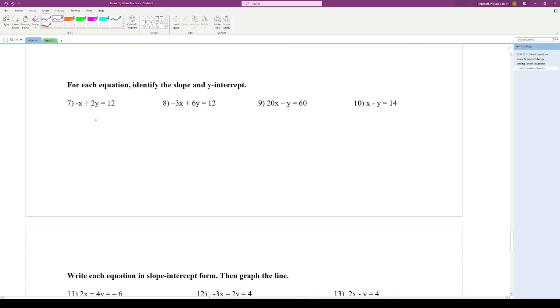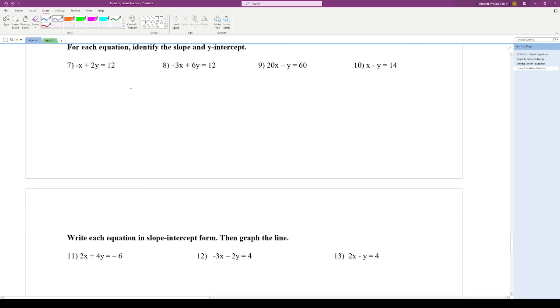So we have a few more practice with identifying slope and y-intercept. For these, the key is we have to rearrange them. We need y by itself on one side. Let's go through one of these as an example. We'll just do the first one. So in order to get y by itself, our first algebra step would be to move this -x and make it go to the other side. So when we move it to the other side, it becomes a +x, and we have 2y equals, I'll put the x in front for slope-intercept form, x plus 12.